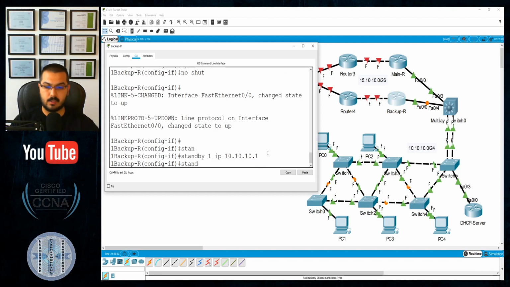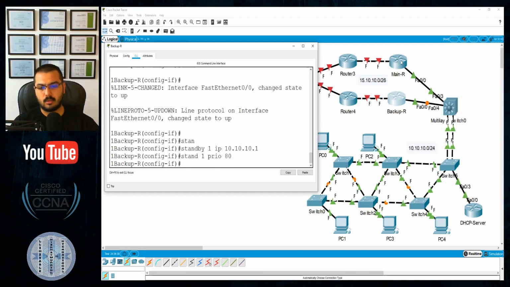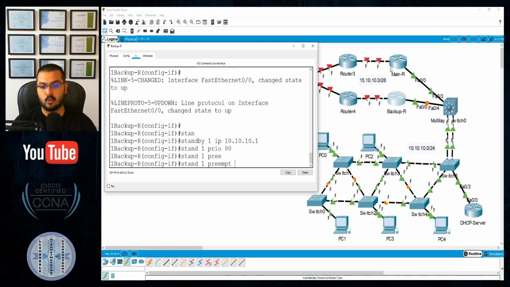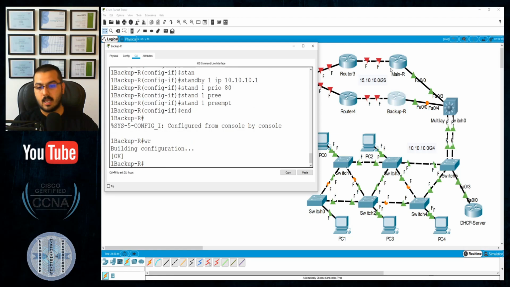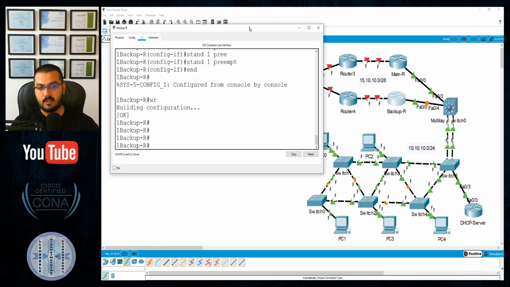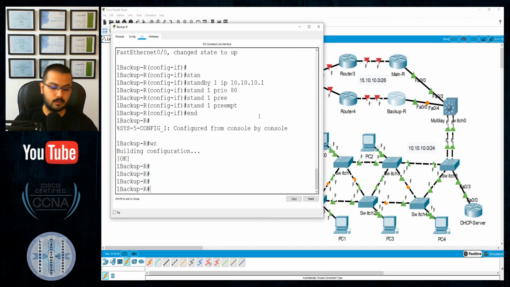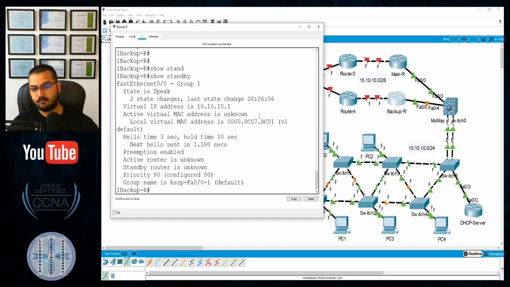.1, standby 1. The priority by default is 100 and the other device is 120, so definitely this one will become the backup, but just to make sure, let's make it 80. Standby 1 preempt should also be enabled on this device. Let's save my config and verify whether what I have done so far is correct by issuing the command show standby.